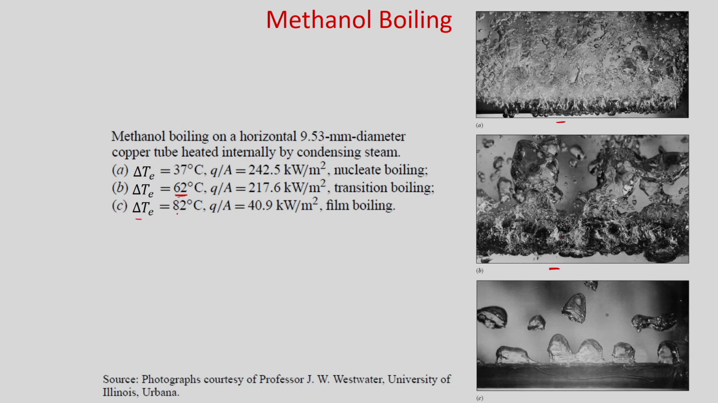And when delta T is 82 degrees centigrade, you can see it is film boiling. Here it is 82 degrees centigrade because we are considering methanol. At 82 degrees centigrade film boiling will take place, and you can see on the surface you have a vapor blanket. So, we discussed the pool boiling curve in general.